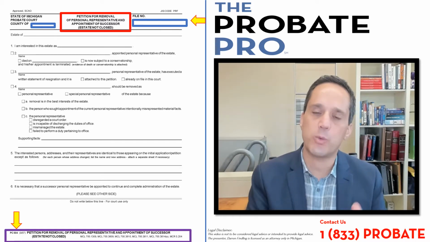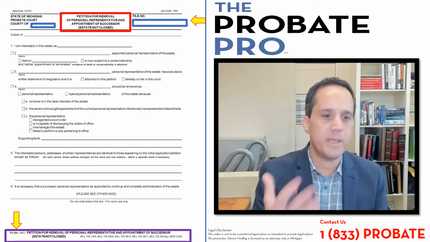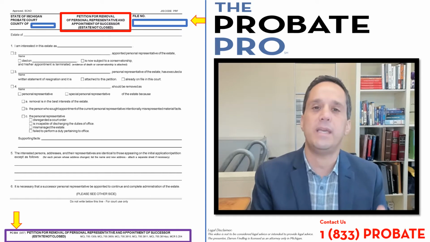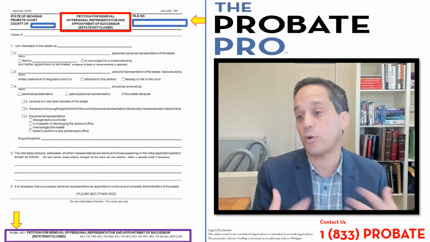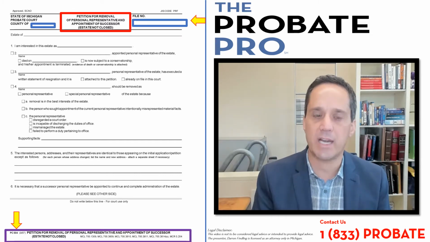This form is used when the personal representative needs to be removed for a variety of reasons. It could be the death of or incapacity of the personal representative. It could be that they have failed to perform their responsibilities, or they've resigned and there's a need for the appointment of a successor personal representative.